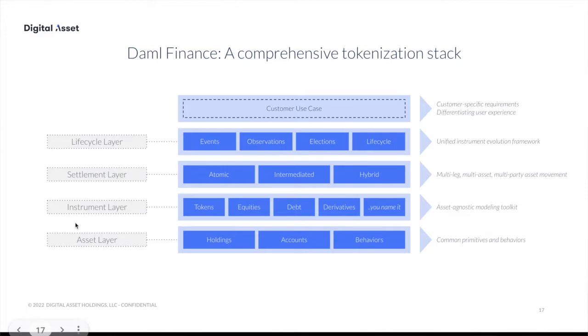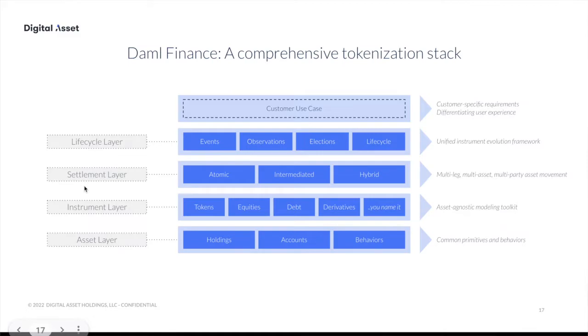The definition of an instrument is the economic terms and conditions of certain financial contracts. So while the asset layer purely represents the record of ownership, for example, I own certain amount of X, Y, and Z, the instrument layer essentially defines what XYZ is, and along with it, of course, some of the rules and life cycles.